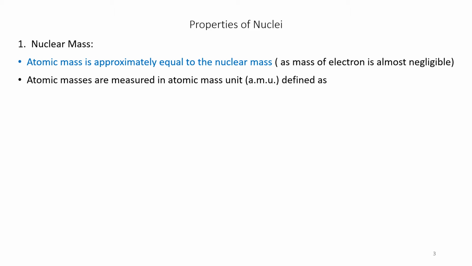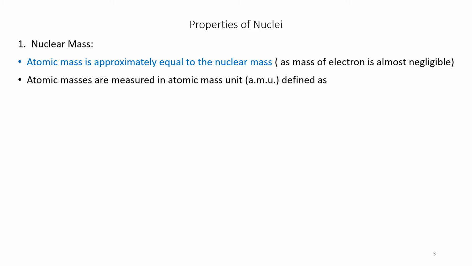Atomic masses are measured in atomic mass unit, that is AMU, which is defined as 1 AMU equal to 1.6604 × 10^-27 kg, that is equal to 1 u, that is equal to 931.478 MeV/c², and its energy equivalent is 931.48 MeV. Please remember these numerical values.